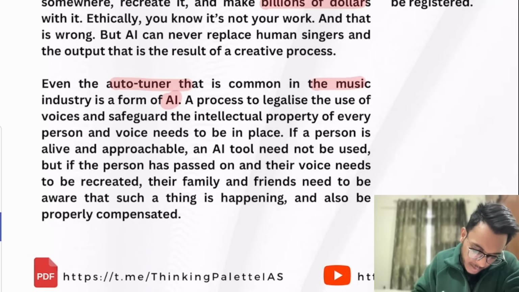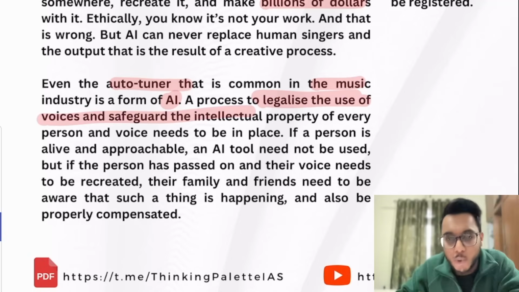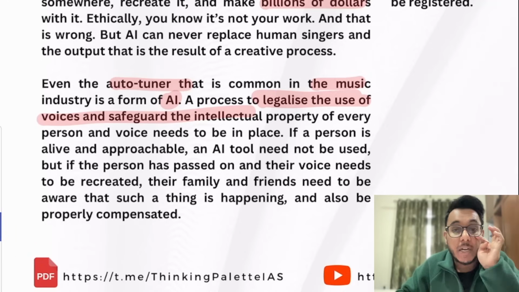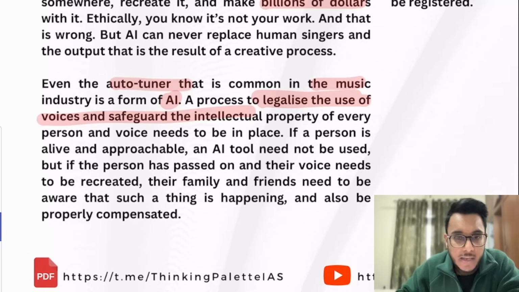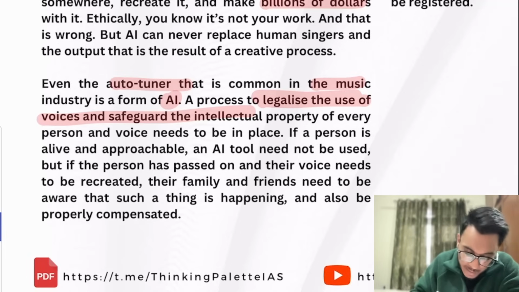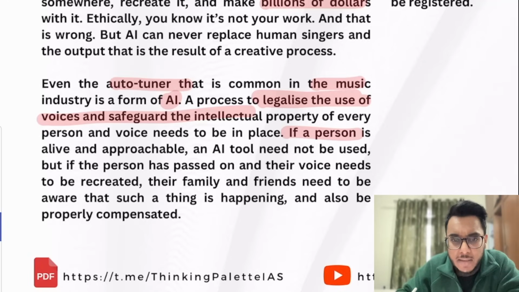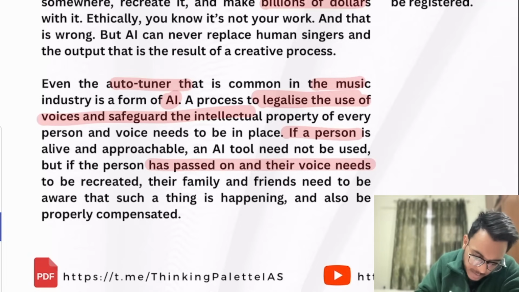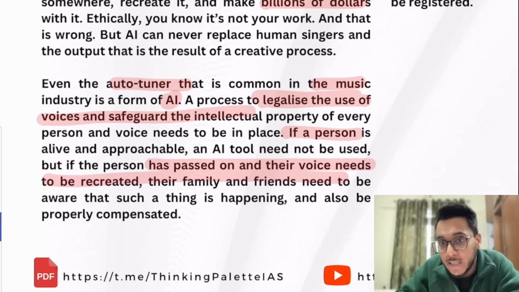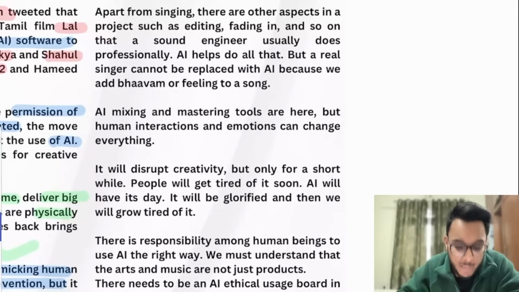So basically, what we need to do is legalize these usages of AI. We need to have legal systems in place, so that if they are being used, they are being compensated. If a person is alive, their permission can be taken. Or if a person is alive, he himself will sing the song. Why would you need to hear the AI song of a person who is already living? But when a person has passed away, and if their voice is to be credited, there needs to be a clear rule that their family's permission should be taken.